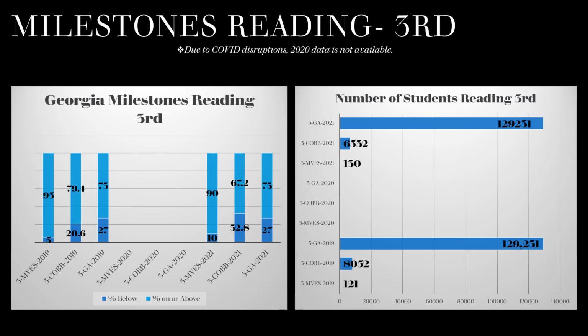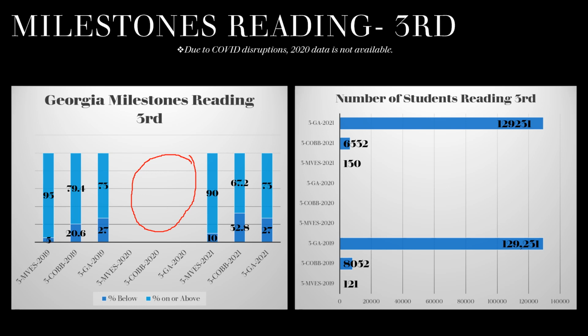First, we're going to focus on the data overview with third grade in the area of reading for the end of grade milestones assessment. As you can see in this bar graph, we have data for 2019, but there is no data for 2020. The reason for this is that the state filed an exemption for all schools reporting data for the 2020 school year.